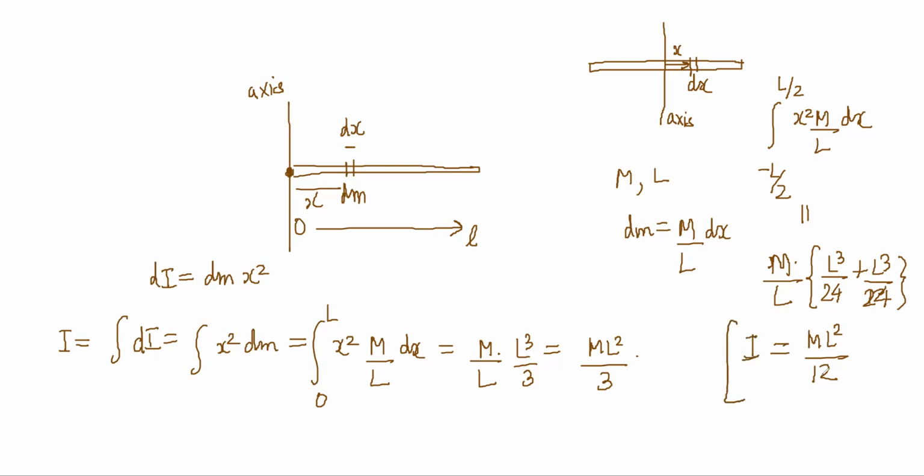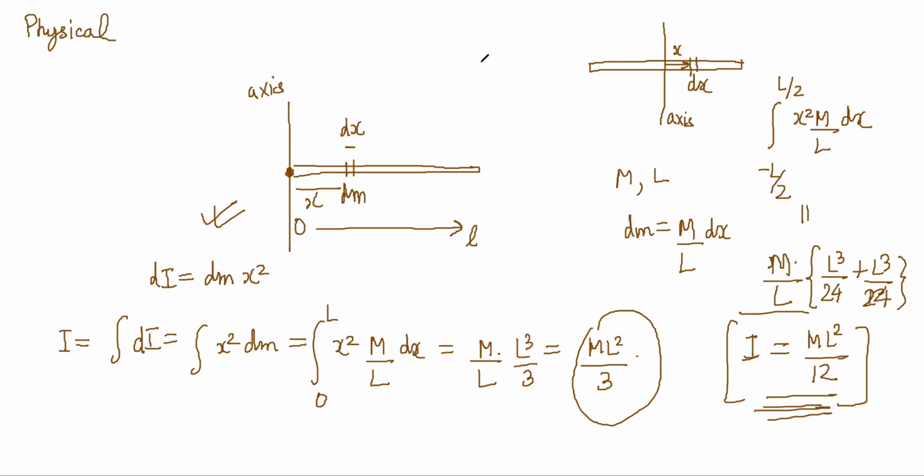Notice that this fits in with our prediction that the moment of inertia here should have been larger. This is ml square by 3. This is ml square by 12. So this is 4 times larger from this axis. Moment of inertia is larger here, and smaller here. This also fits in with the physical intuition that it will be easier to rotate around this.